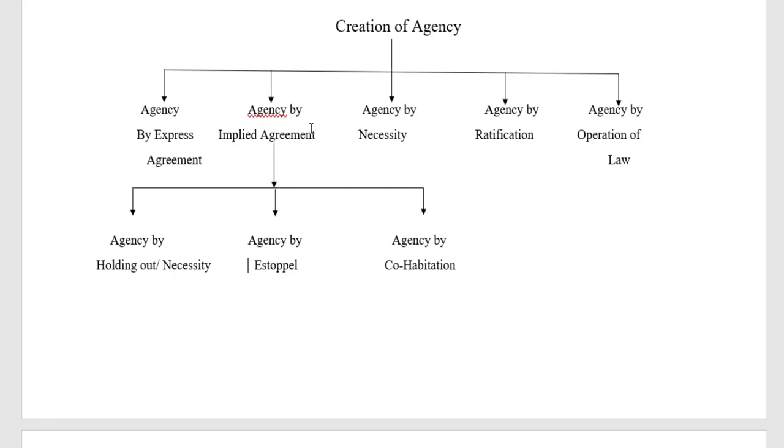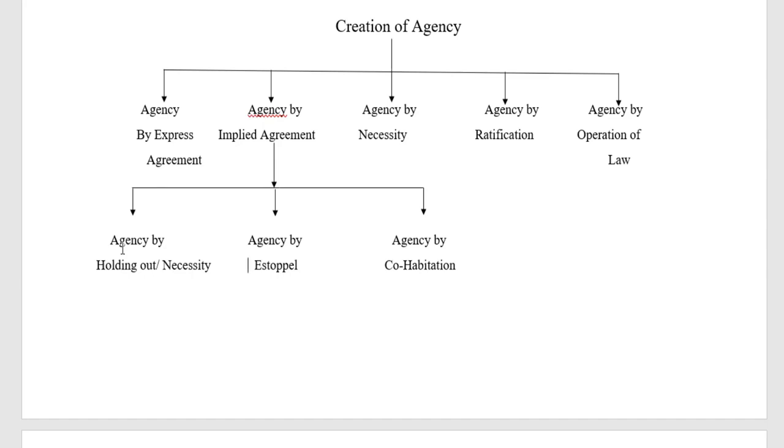So it depends on how the principal will behave with regard to a certain aspect. Under this we have to discuss three aspects: agency by holding out, agency by estoppel, and agency by cohabitation. What is meant by agency by holding out? It means that if a person allows another person to enter into a contract, then the first person will be held responsible for all acts done in the course of employment.